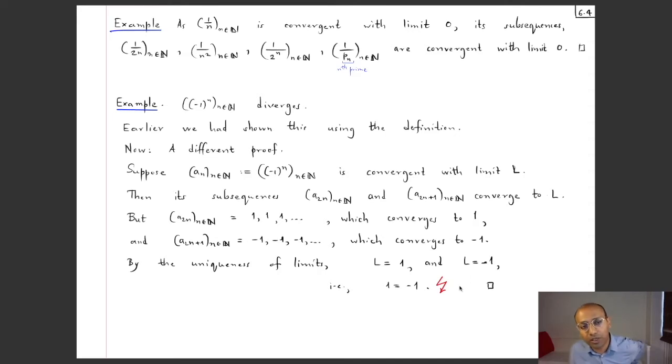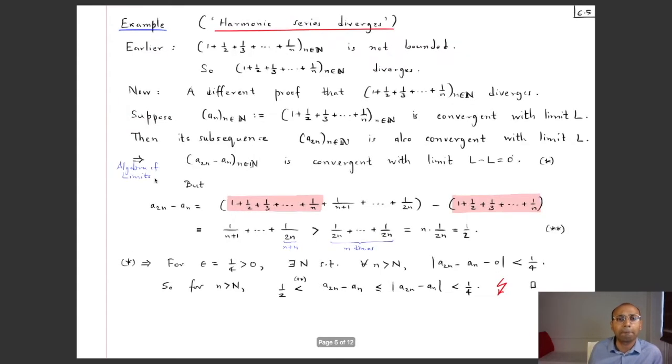So we have arrived at a contradiction, and all this happened because we started with the assumption that this sequence is convergent with limit L. So of course that's not true, and so this sequence is not convergent. So the previous theorem can be used to sometimes show divergence as well.